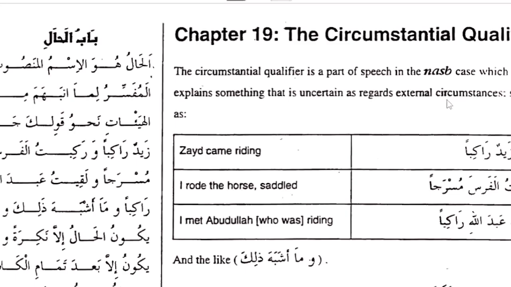We call it hal, and hal comes to give the condition in which verbs occur. Okay. So if I say جاء الجريح دمه يتدفق, the injured person came here with his blood gushing out. Assuming I'm a doctor at the hospital and I'm narrating something, I say جاء الجريح دمه يتدفق, the injured person came here with blood gushing out from him.